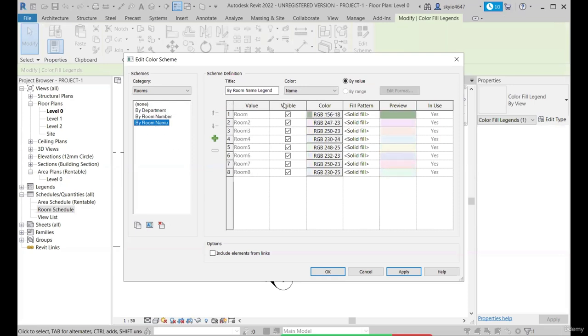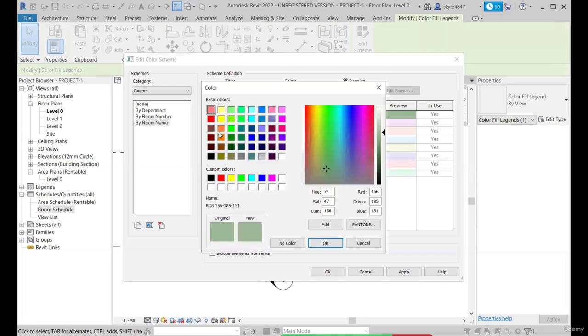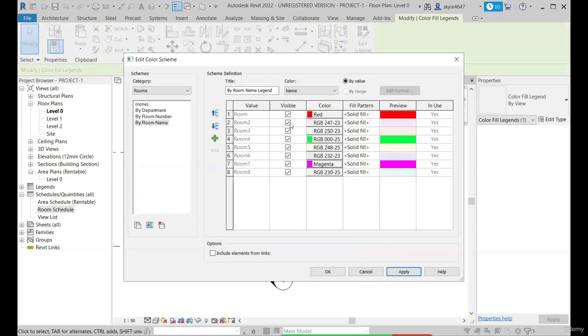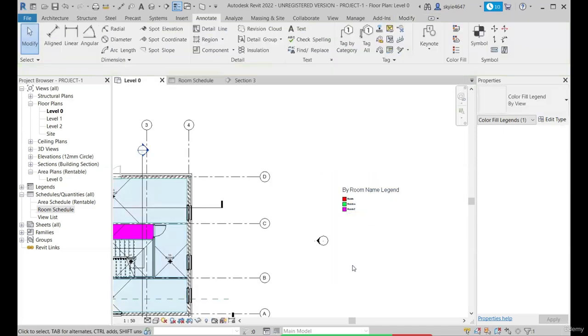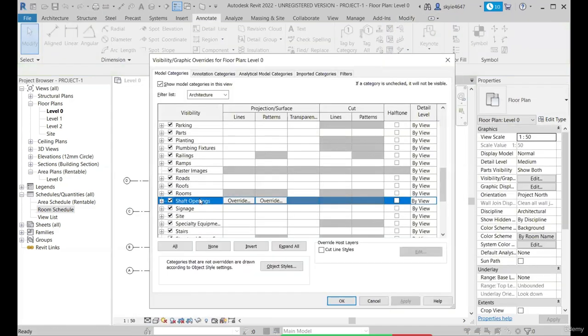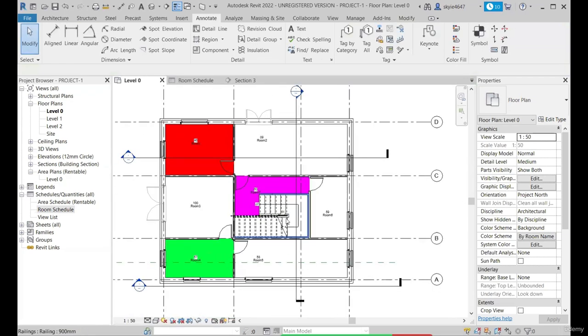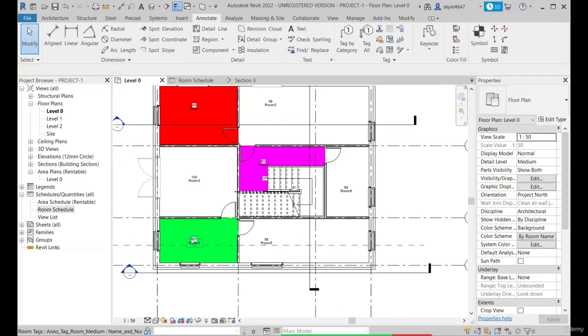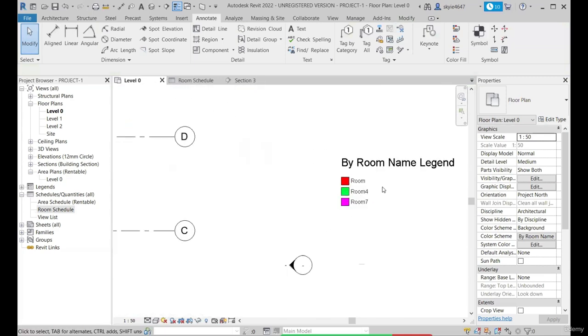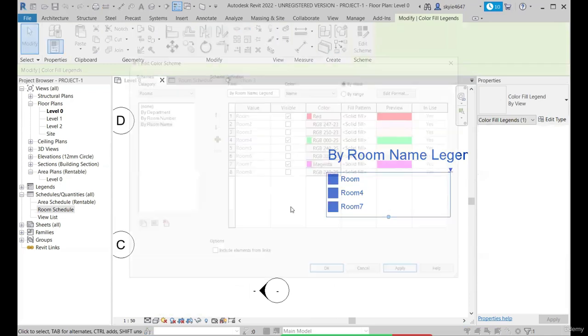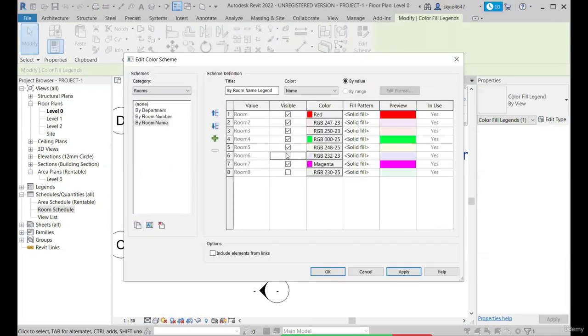You can have the visibility checked on or off. You can change the color, you can change the pattern, anything. For now, let's quickly check an example. If I turn off the visibility of all the rest, for now Room 1, Room 4, and Room 7, only these 3 rooms are visible. If I just check the rooms off here, that is the color fill and references off, you can see only the 3 room color schemes are visible, as we have turned the visibility off for the rest of the room elements. If I want them back, I select the schedule and check the visible boxes.